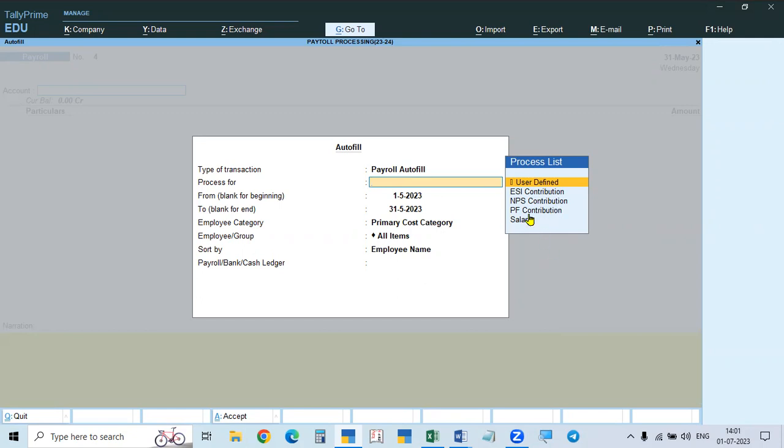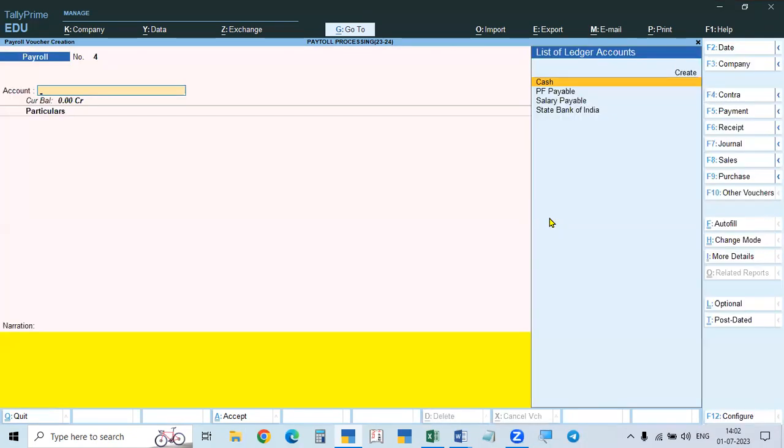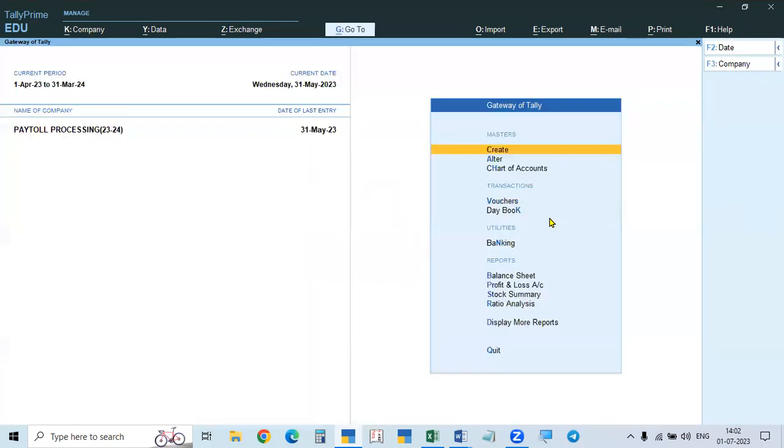Then your payment. Provident fund contribution is what we did. The provident fund contribution is processed. Salary is processed and salary is paid. Provident fund is processed but not paid. And the difference I will show you in the reports. That's why I did not process all. If you process, in the reports it will show the employer's share and the employee share. If you don't process, it will show the employee share only, because it is processed in the salary.